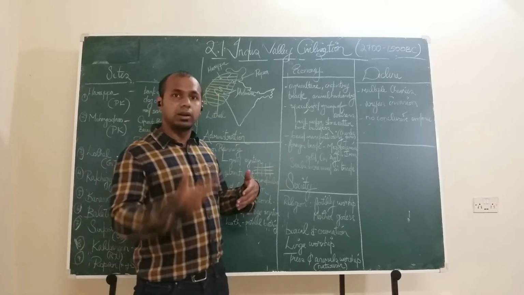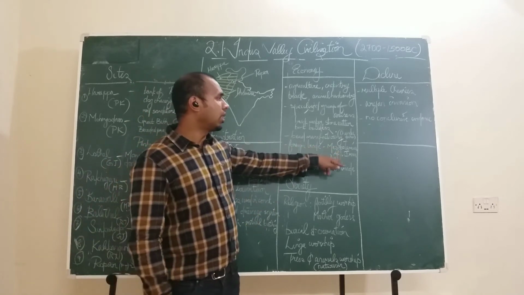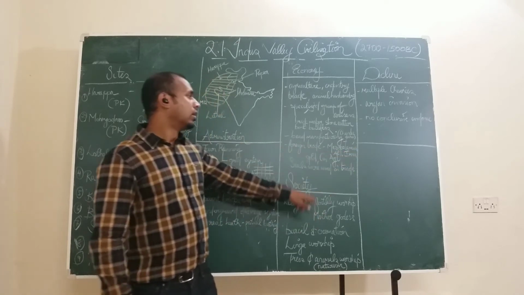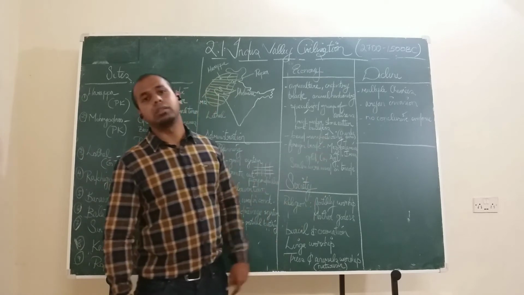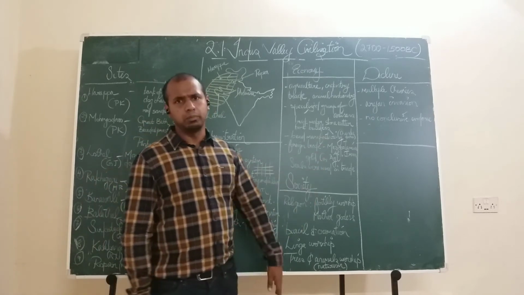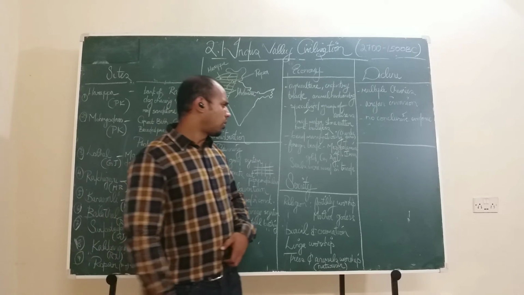They had trade. They had foreign trade with Mesopotamia, Afghanistan, and Iran. So gold is one of the major commodities we were importing. Copper is another commodity that we imported. Even silver we did import. We exported most of the agricultural products.